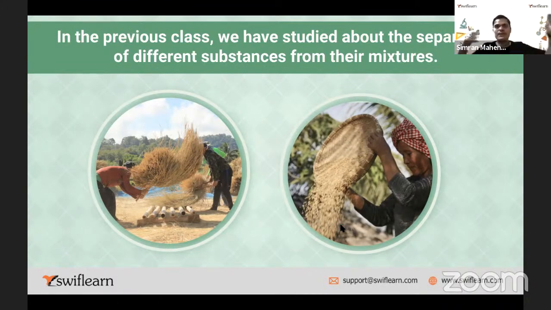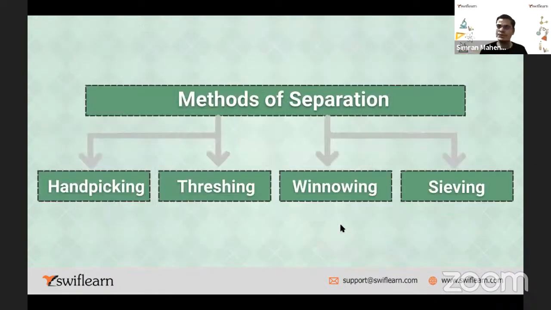Let's say the direction of air is like this. All the heavy particles will fall ahead and all lighter particles will fall behind. So whatever the useless particles are there, which have lighter weight, will fall near our leg, and the heavier particles will fall ahead of our leg. So this is called winnowing. Is that okay? Everyone understood?